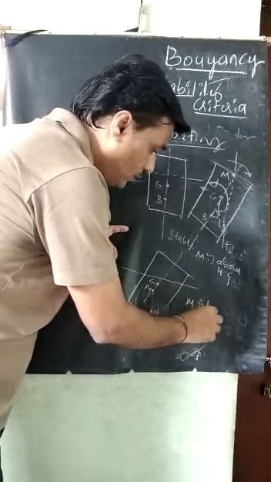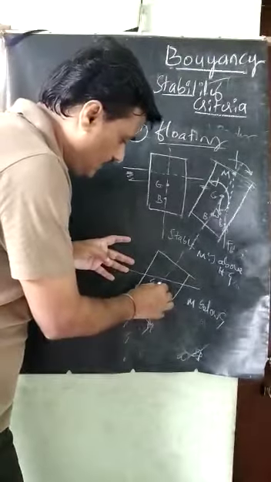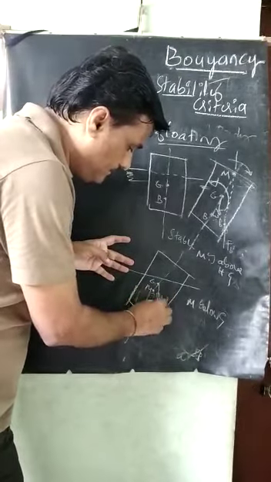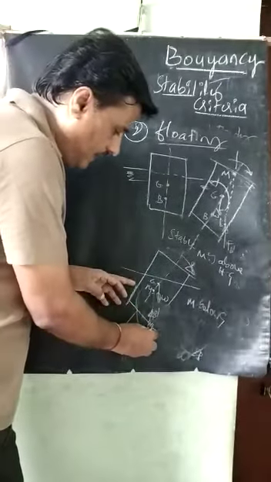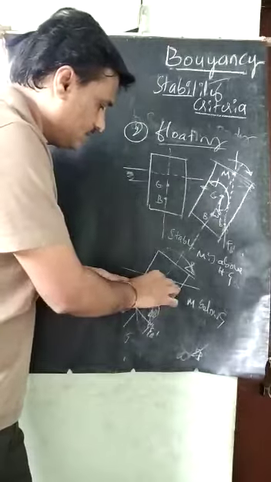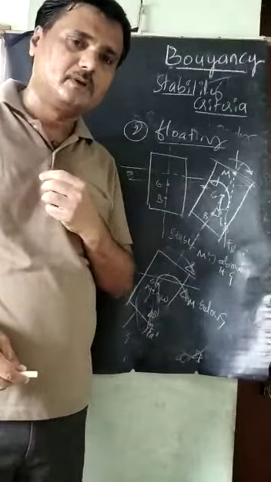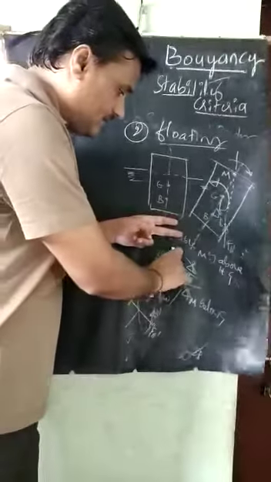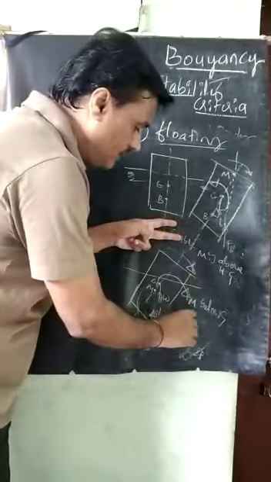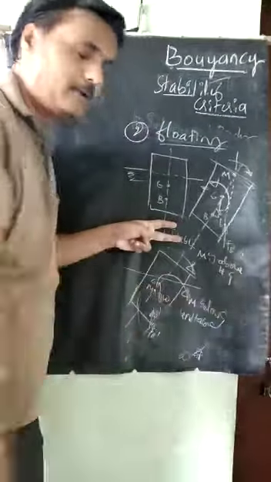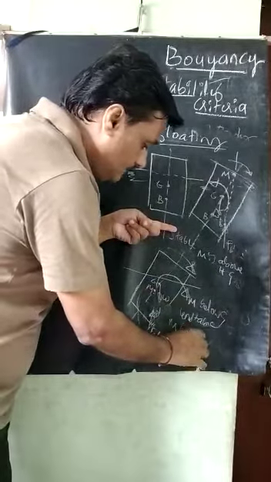M is below the G. What happens here? Weight W is acting downward, and the external disturbance is given. The couple created by FB dash and W is also in the clockwise direction. External disturbance is clockwise, and the couple created by W and FB dash is also clockwise. Therefore it is unstable equilibrium. When it is unstable equilibrium, M is below the G.